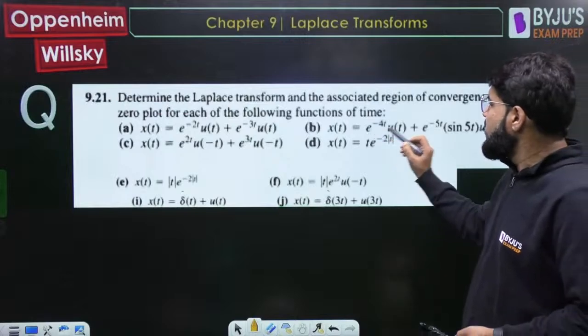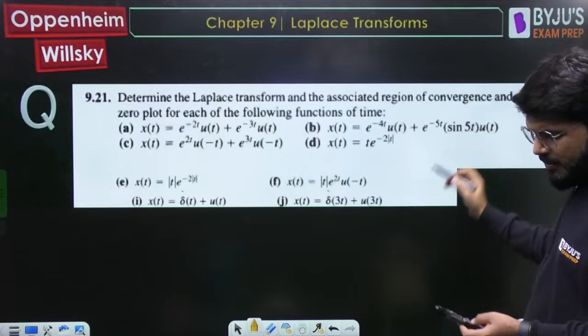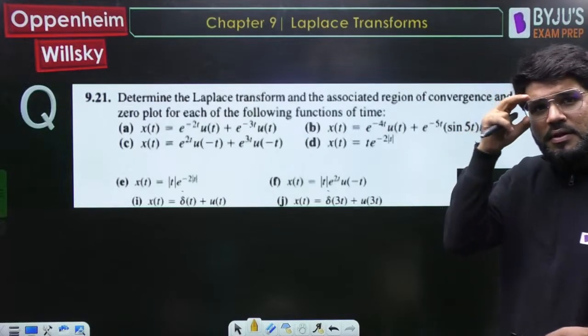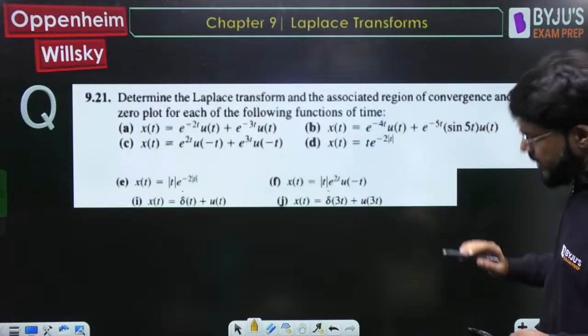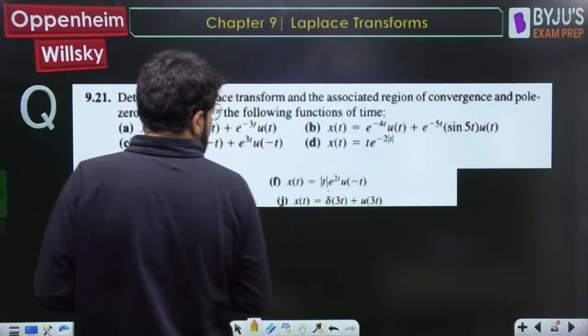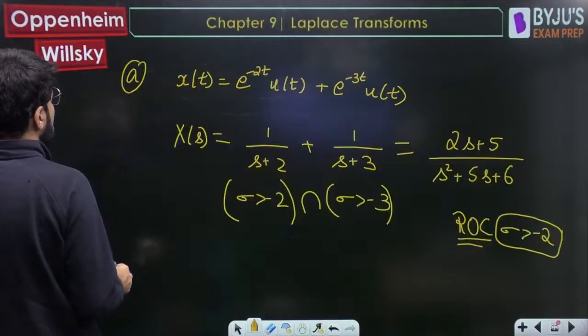Okay, e power minus 4t u(t) and e power minus 5t sin 5t u(t). So there will be a multiplication of sin 5t. Okay, e power minus 5t sin 5t u(t). Now look, let's deal with this. Let's come to the B part.